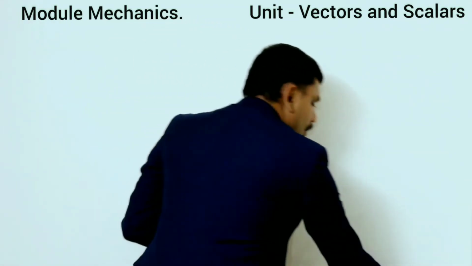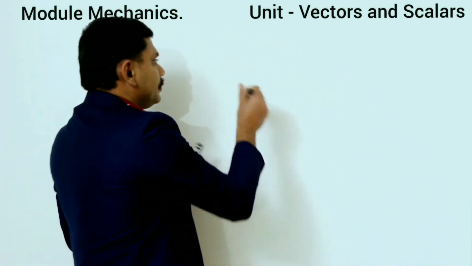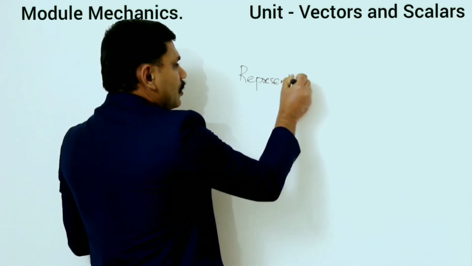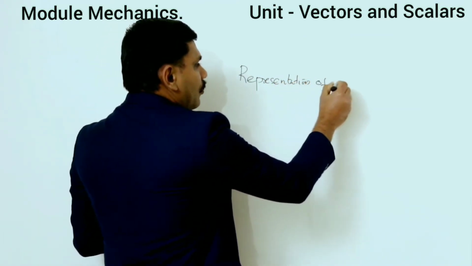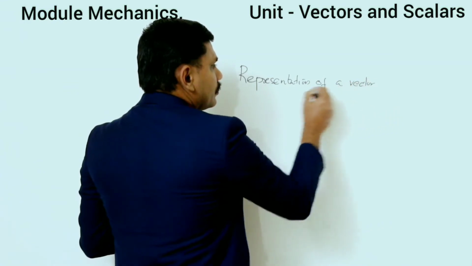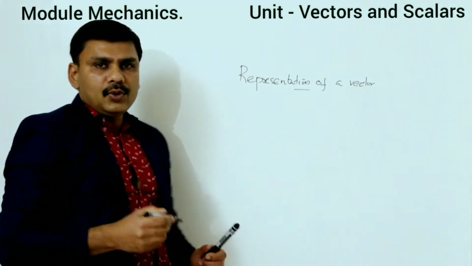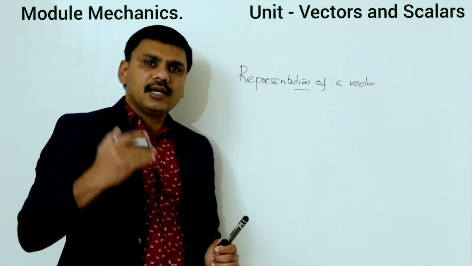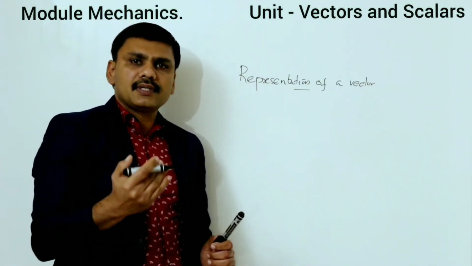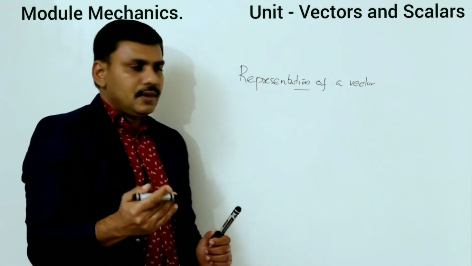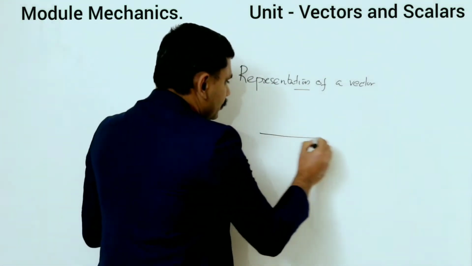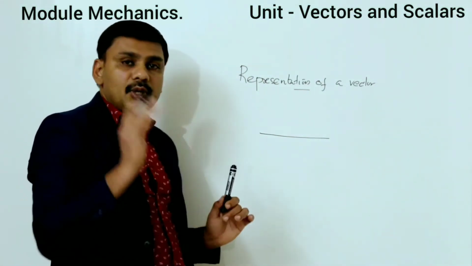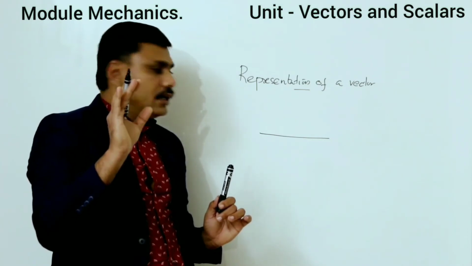Then how will you represent a vector? Representation of a vector. You know that a vector has a magnitude and a direction. How will you represent magnitude? By a straight line. By a straight line you can represent its magnitude.